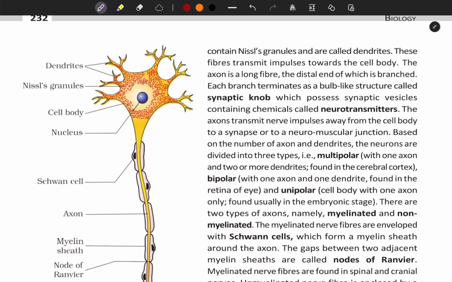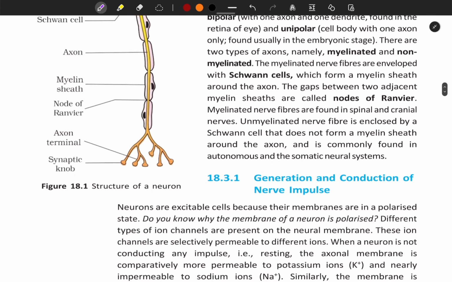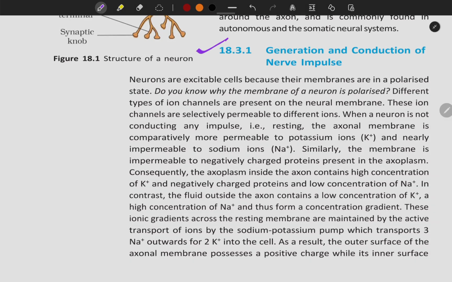There are two types of axons, namely myelinated and non-myelinated. The myelinated nerve fibers are enveloped with Schwann cells, which form a myelin sheath around the axon. The gaps between two adjacent myelin sheaths are called nodes of Ranvier. Myelinated nerve fibers are found in spinal and cranial nerves. Unmyelinated nerve fiber is enclosed by a Schwann cell that does not form a myelin sheath around the axon, and is commonly found in autonomic and somatic neural system.